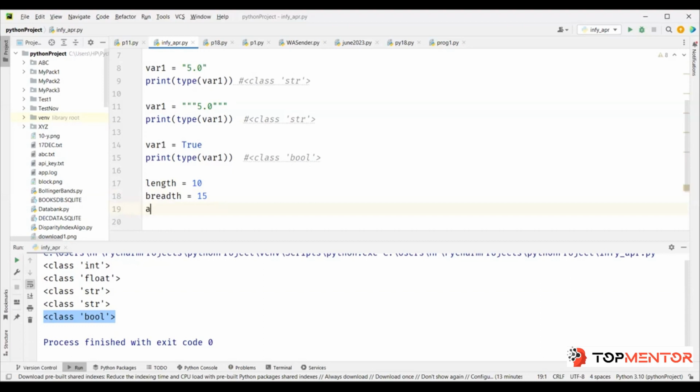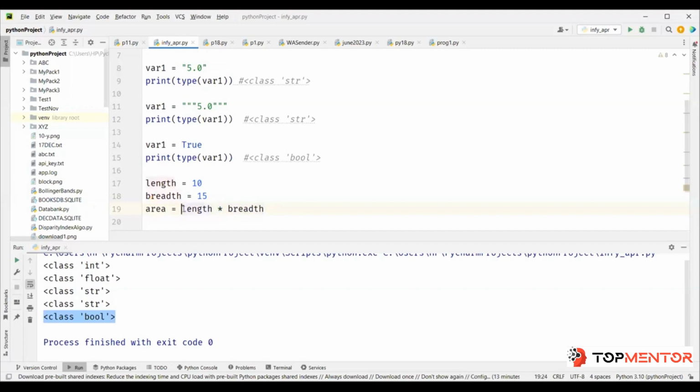So how will you find area? You will say area equal to length star breadth. This is how we write the multiplication sign in programming. The star sign, which is on your numeric 8, right? You press shift 8 and you get this.